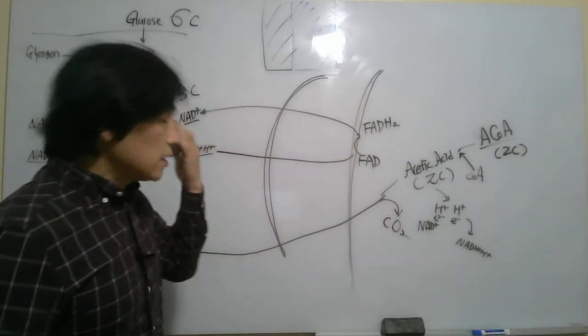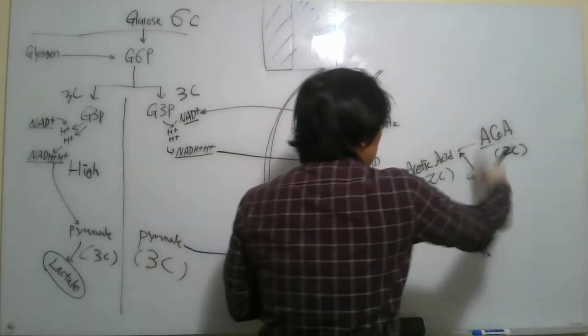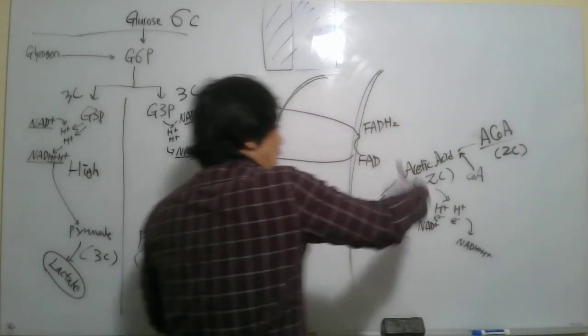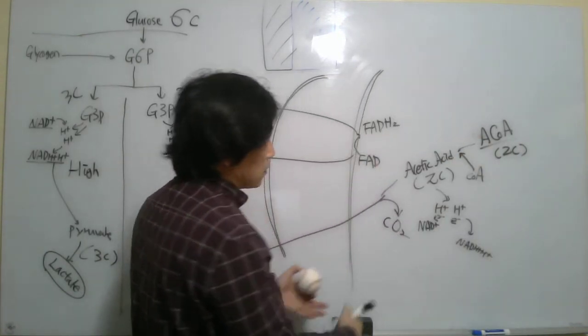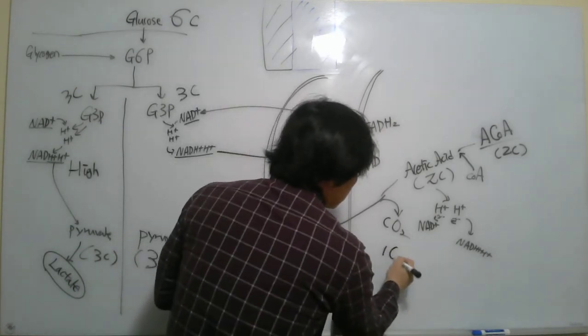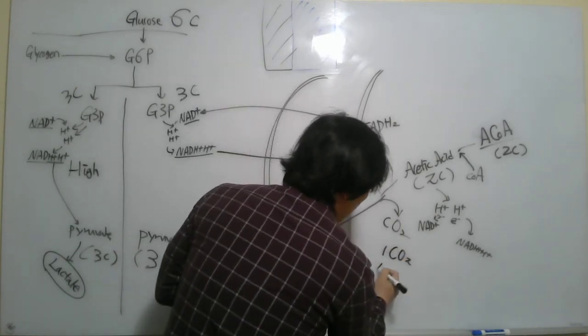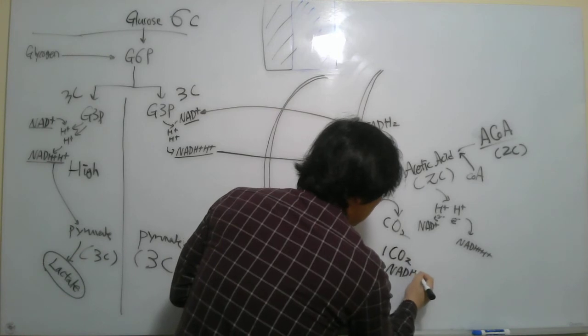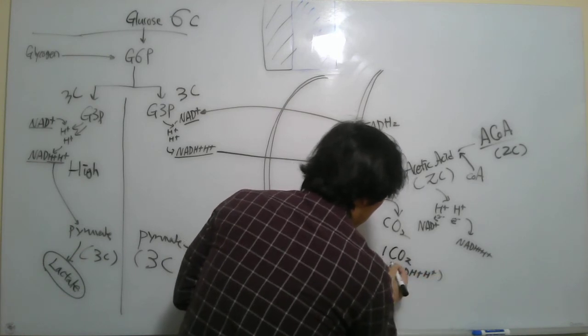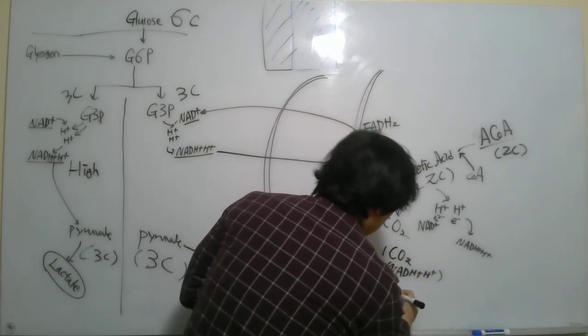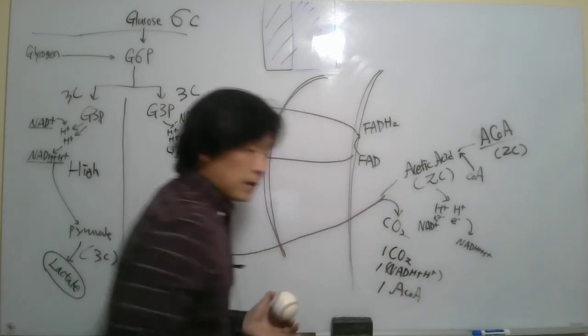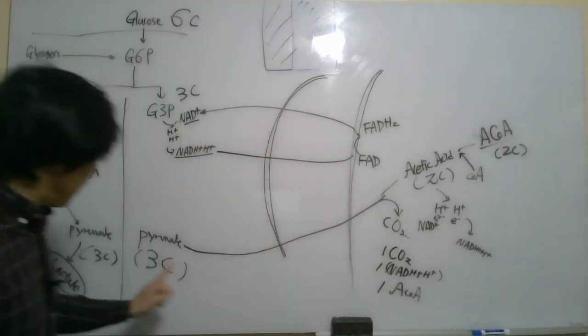So this is the pyruvate dehydrogenase reaction, pyruvate oxidation. The products are 1 CO2, 1 NADH plus proton, and 1 acetyl coenzyme A. But this is from 1 pyruvate.